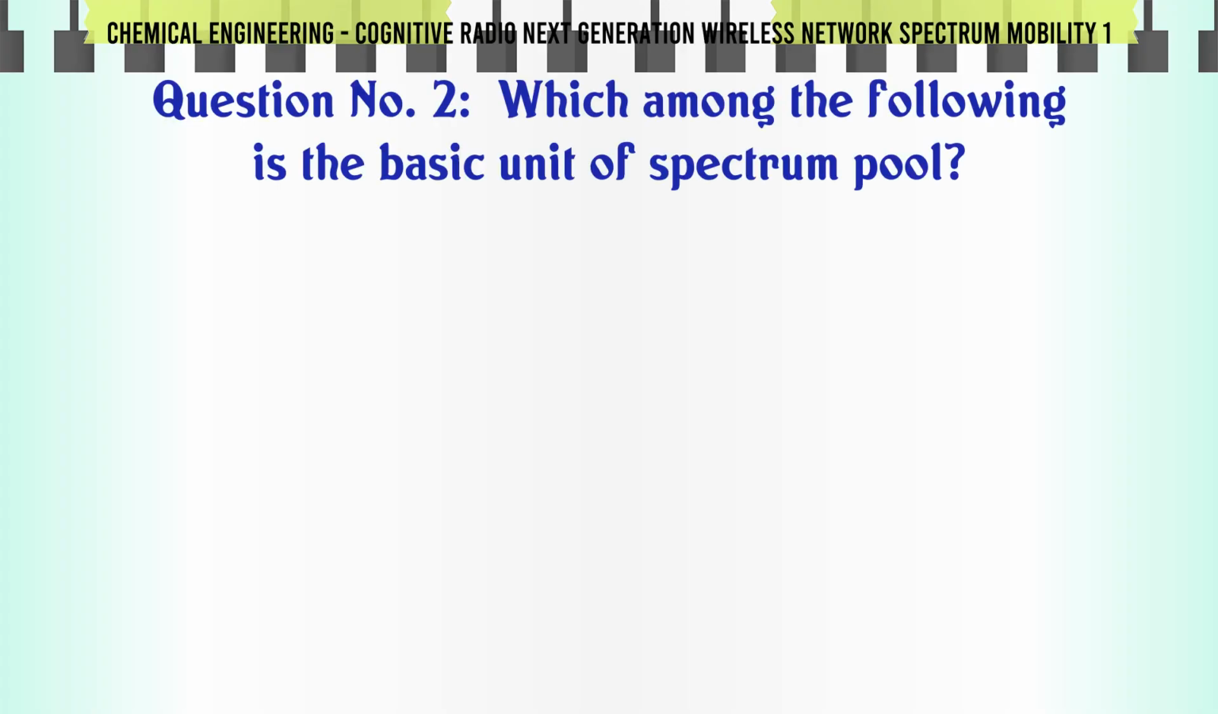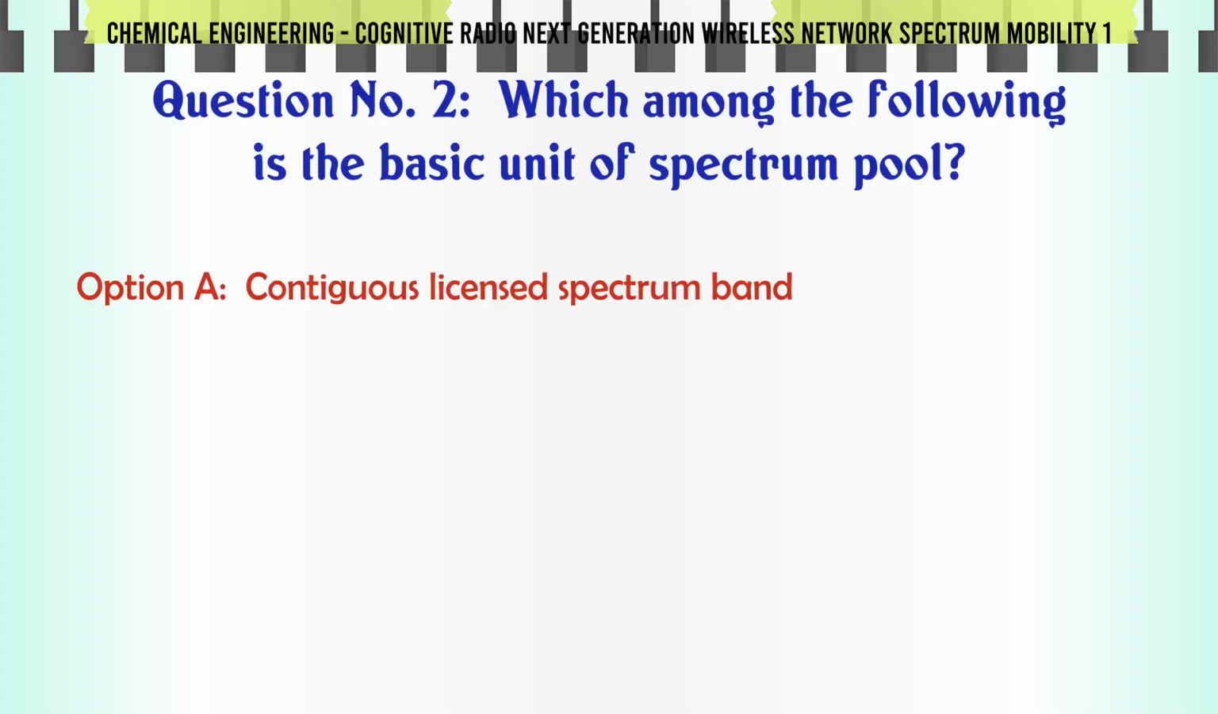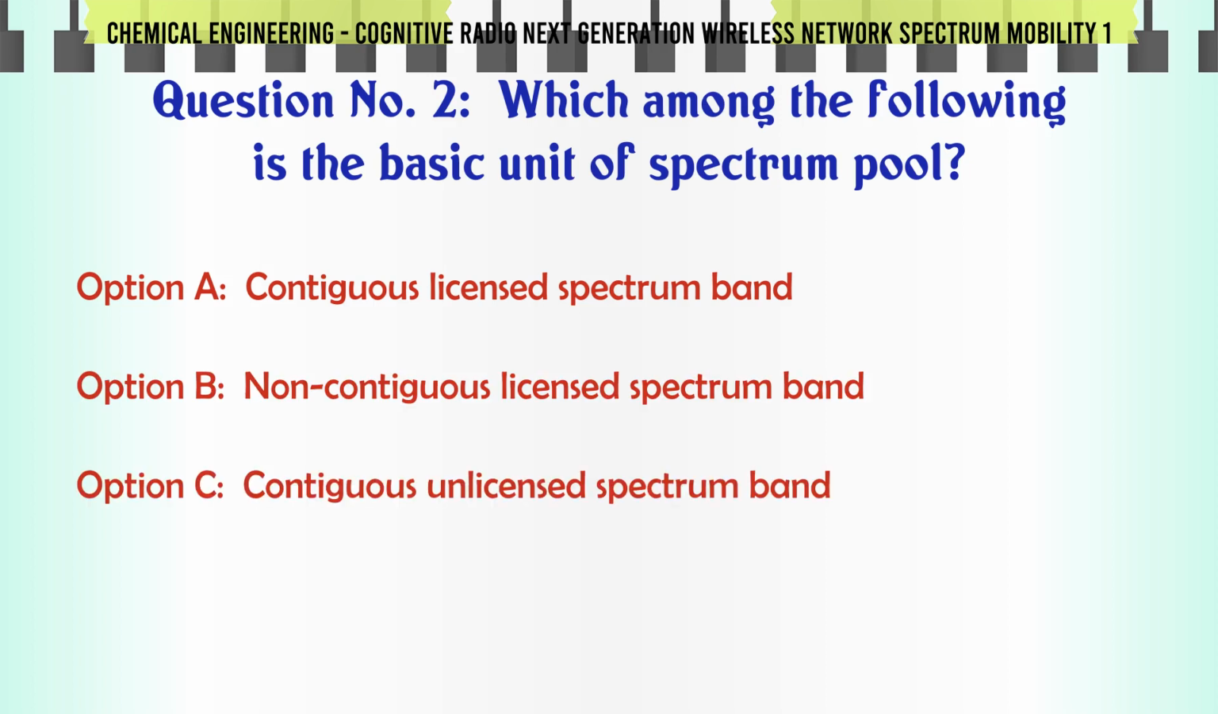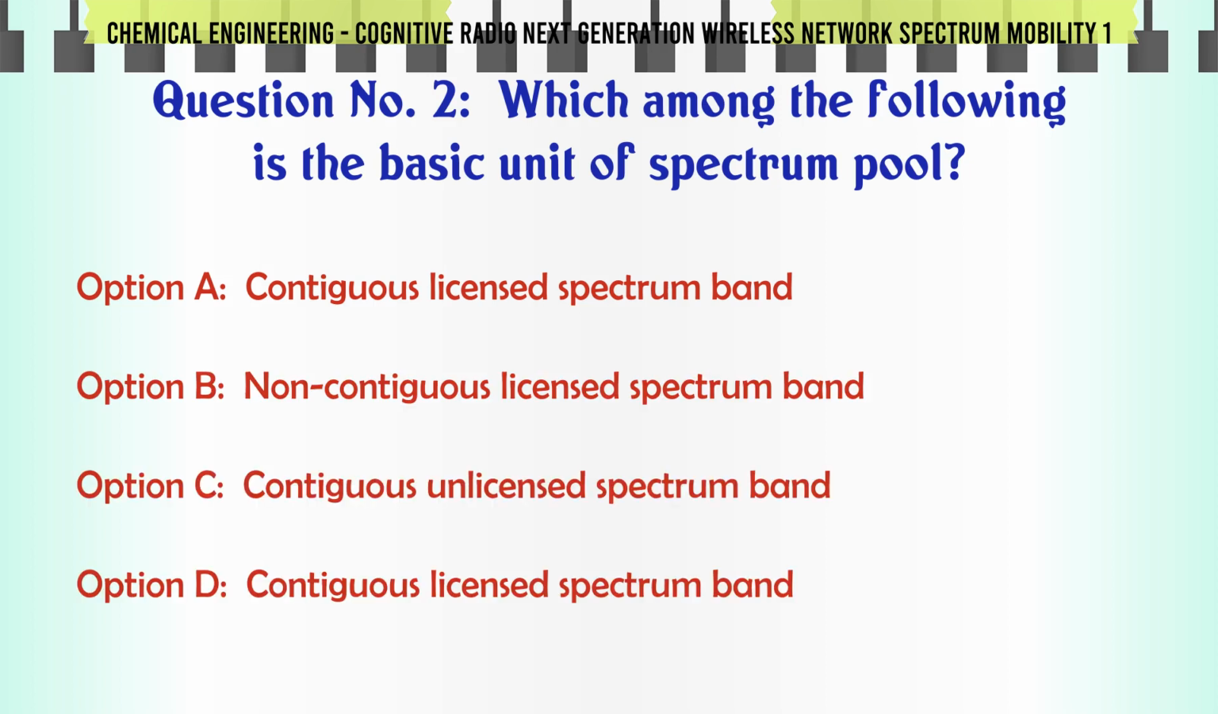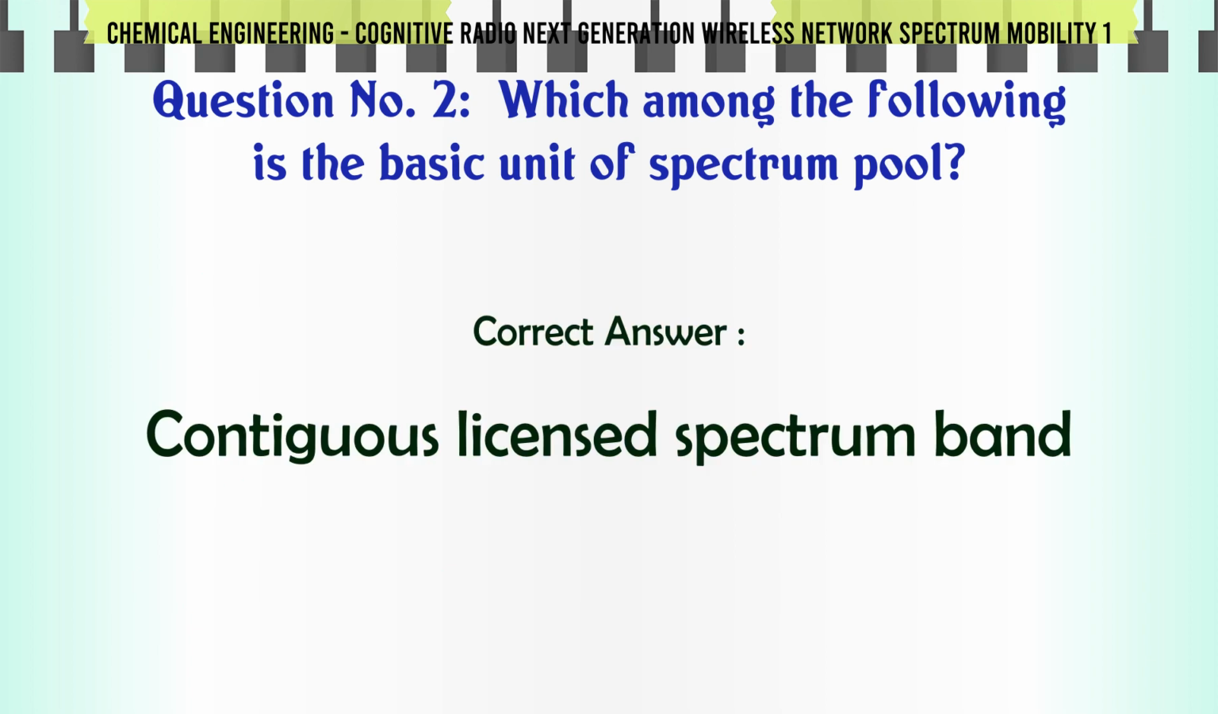Which among the following is the basic unit of spectrum pool? A. Contiguous licensed spectrum band. B. Non-contiguous licensed spectrum band. C. Contiguous unlicensed spectrum band. D. Contiguous licensed spectrum band. The correct answer is contiguous licensed spectrum band.